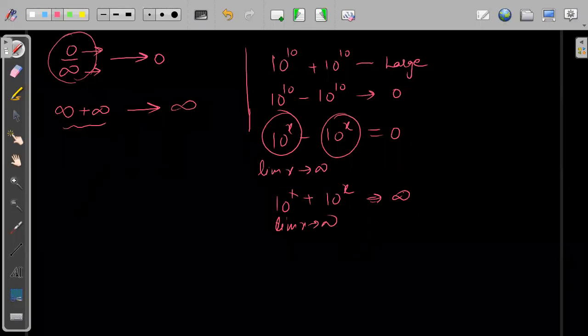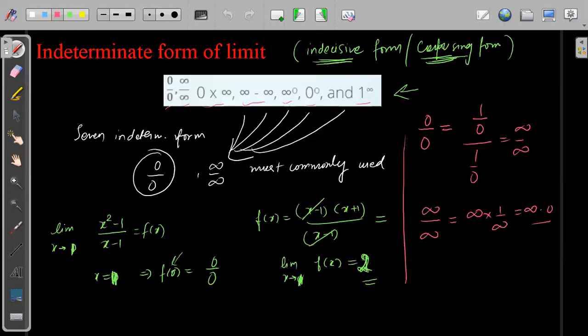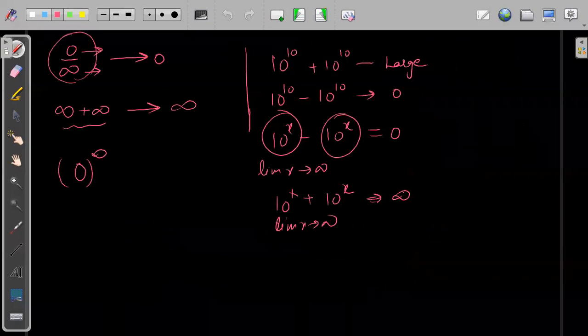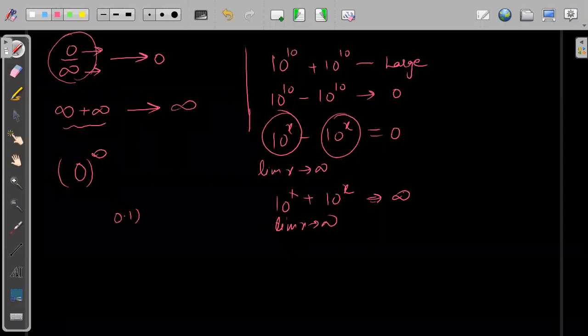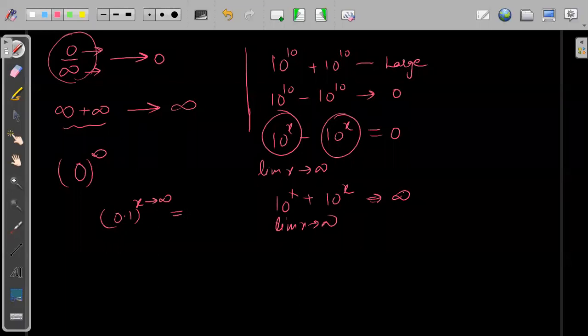Now suppose you have 0 to the power infinity. What will this be? Is this an indeterminate form or a determinate form? Previously we had infinity to the power 0 and 0 to the power 0. Think about it. Anything closer to 0, if I take a very large power of it, will always become 0. Take 0.1 to the power x, where x is tending to infinity. This will be almost equal to 0, no other value.